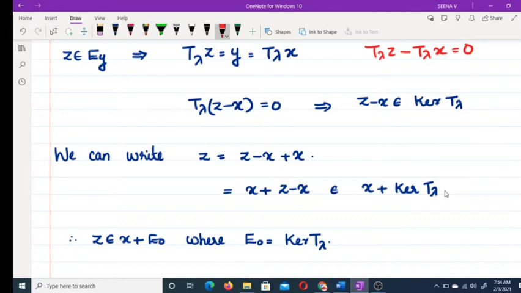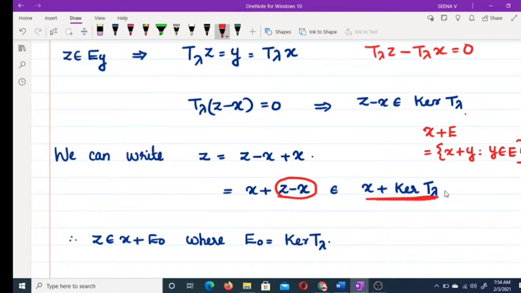What is the set x plus E? It is the set of all x plus y such that y belongs to E. So this is of the form x plus z minus x, where z minus x belongs to kernel T lambda. Therefore, this element belongs to x plus kernel T lambda.